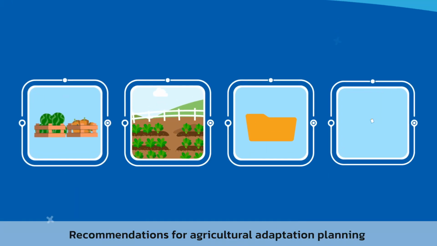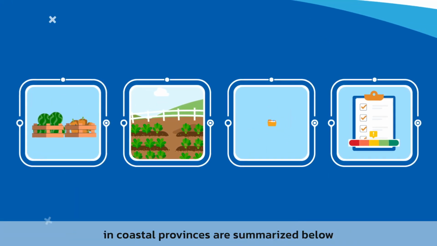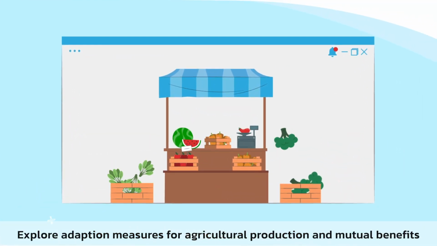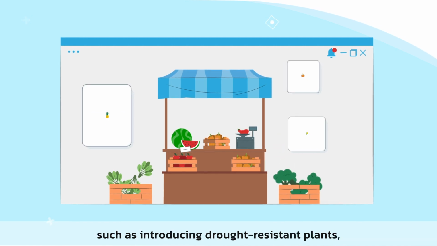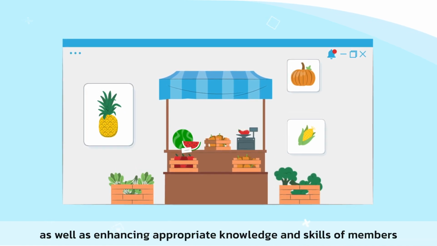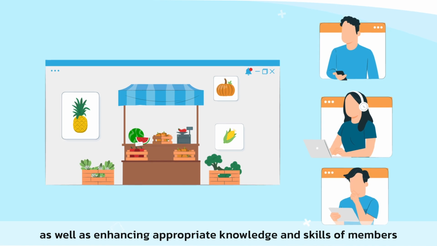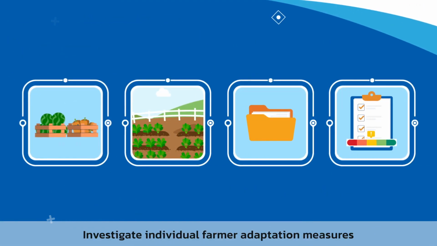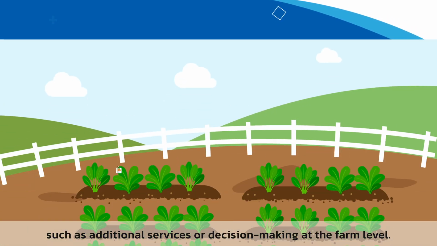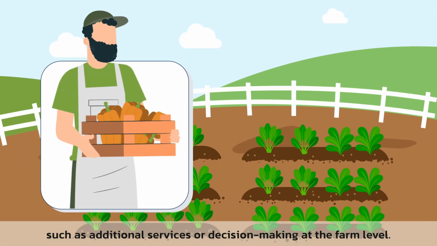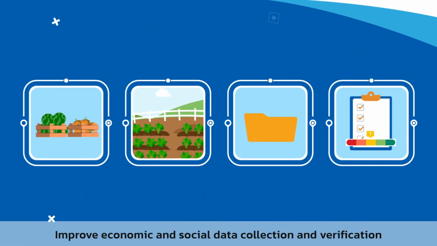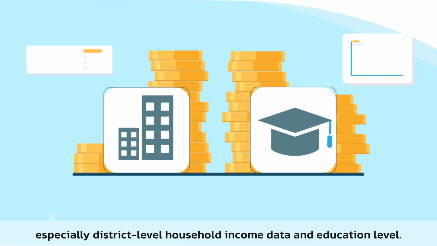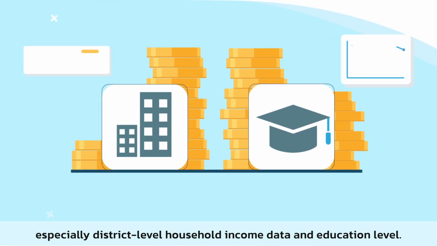Recommendations for agricultural adaptation planning in coastal provinces are summarized below. Explore adaptation measures for agricultural production and mutual benefits, such as introducing drought-resistant plants, as well as enhancing appropriate knowledge and skills of members within farmer organizations. Investigate individual farmer adaptation measures, such as additional services or decision-making at the farm level. Improve economic and social data collection and verification, especially district-level household income data and education level.